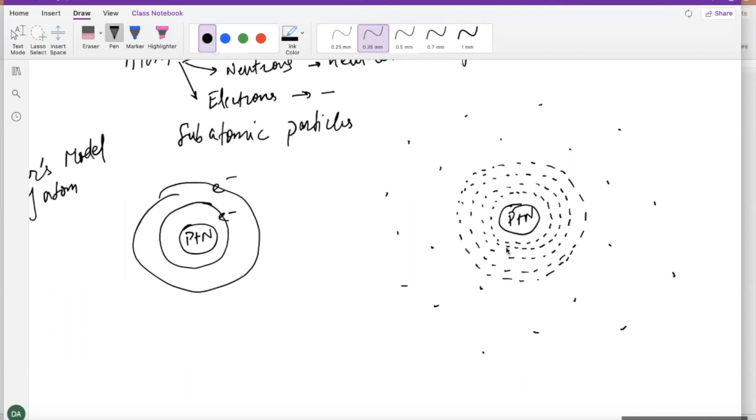When I show more dots, when this is more dense, we're trying to say that if you're going to go and look for an electron in this area, it's going to be easier for you to find the electron. There's going to be more chances for you to find the electron here versus finding the electron in the outer region. So the closer you get to the center of the atom, the more chances to find the electron. So we cannot actually predict the actual spot where you can find the electron. So that's why this model is not good anymore. This is the more accepted model these days. So this is your quantum model.